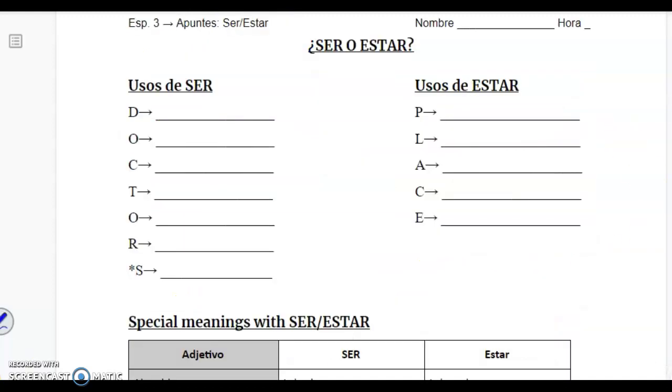Entonces, ¿cuál es la diferencia? If ser and estar both mean to be, then what is the difference? When do we use each one? Bueno, para los usos de ser, or a veces decimos razones, are reasons for using ser, we use the acronym DOCTORS to help us remember when we use el verbo ser. So the first one is the description. Description as in, él es muy alto, describing its physical characteristics.